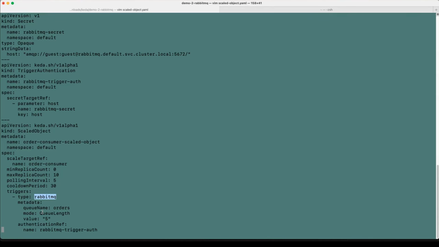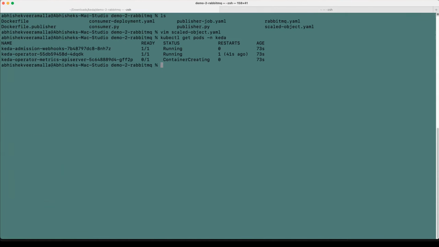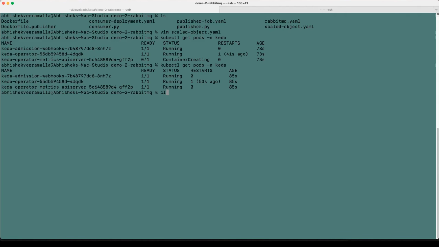I'm just saying, watch the queue length, because that is the trigger. Whenever there are elements in the queue, it has to scale up, and whenever there are no elements in the queue, it has to scale down. Perfect. Now let's see if this is in a good state. KEDA pods are running. Not yet. The KEDA metrics API server is still in the wait state. We need that container to be running. There you go.